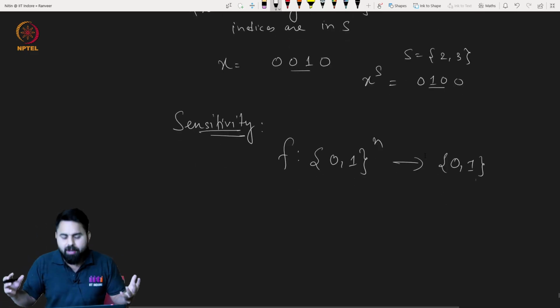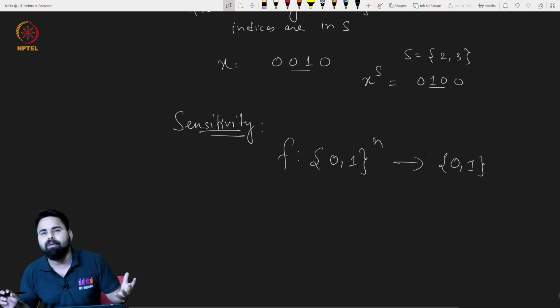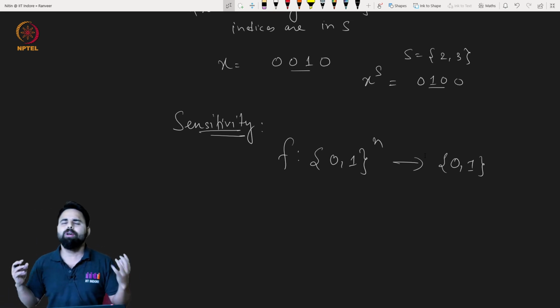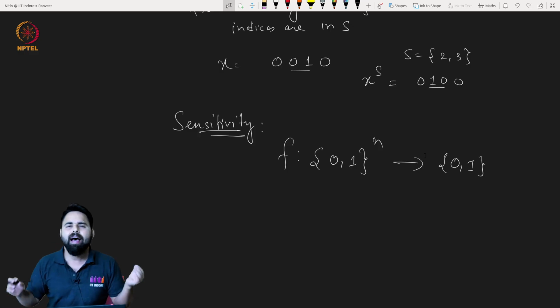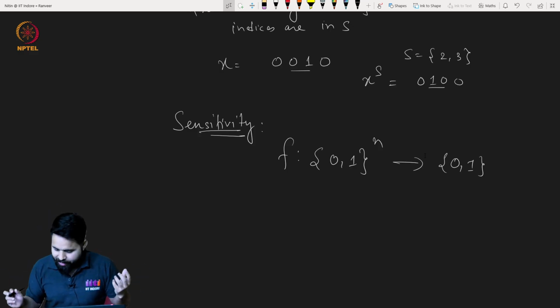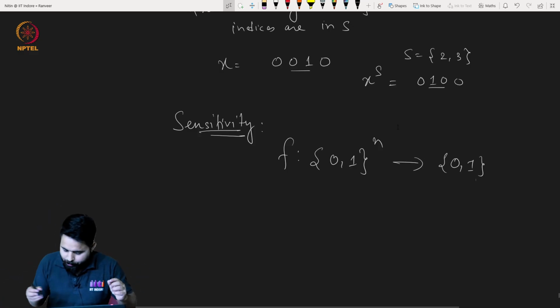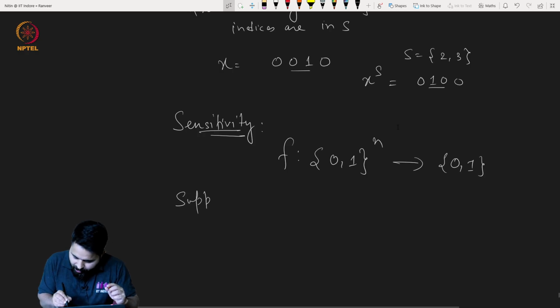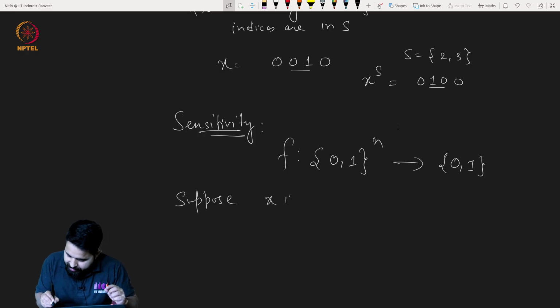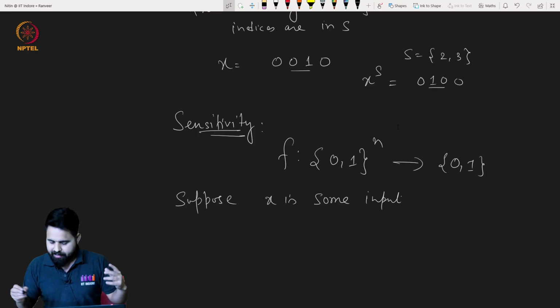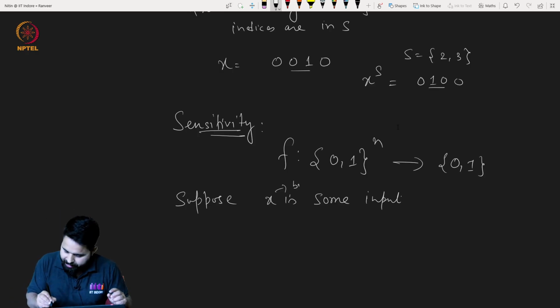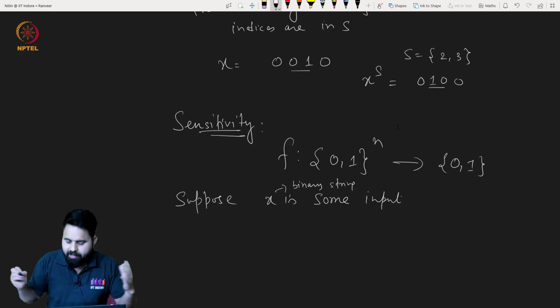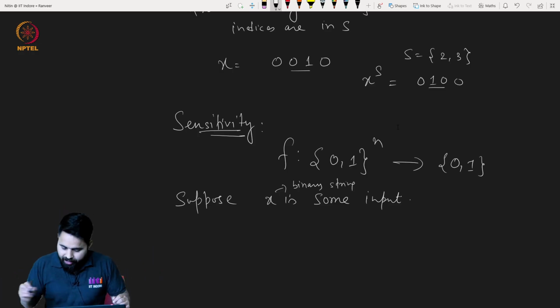Now, in order to define the sensitivity of f, first we will define what we mean by local sensitivity of f on some input x. Suppose x is some input, basically a binary string.